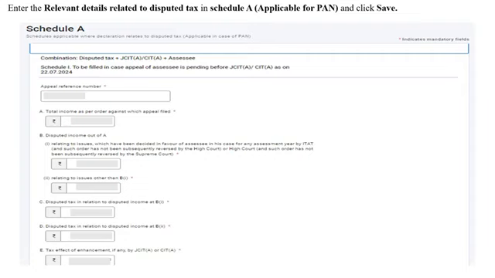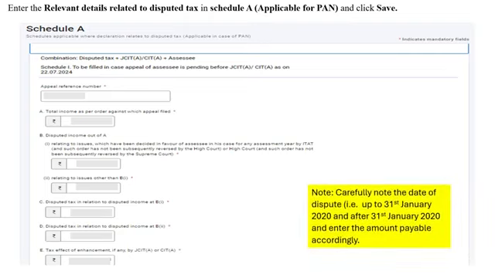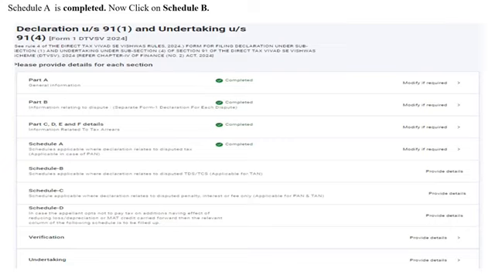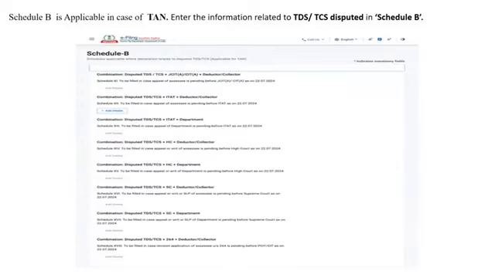Here you are required to enter the relevant details related to disputed tax, which is applicable in case of a PAN. Carefully note the date of dispute, that is up to 31st January 2020 and after 31st January 2020, and enter the amount payable accordingly. Schedule A is now completed. Now click on Schedule B. In Schedule B, you're required to enter the information related to TDS, TCS disputes. Schedule B is now completed. You can click on Schedule C.